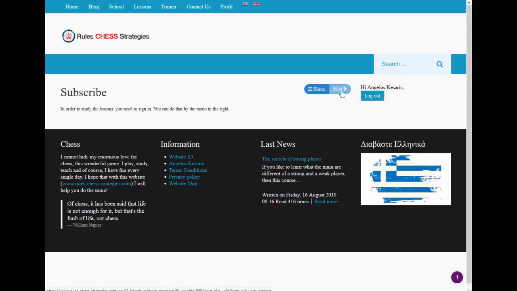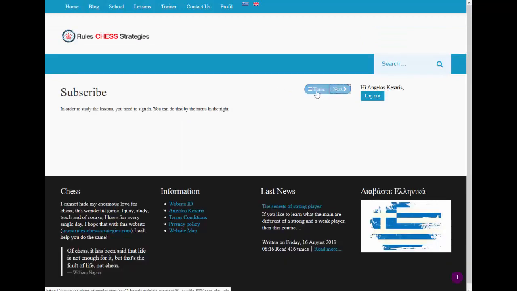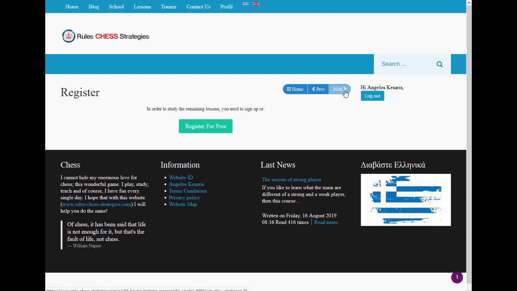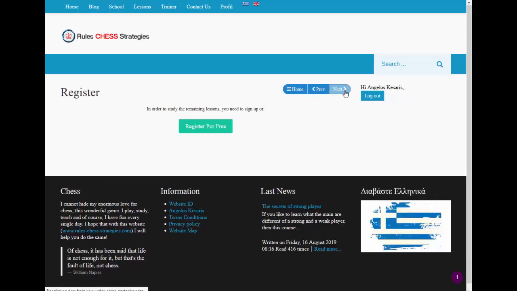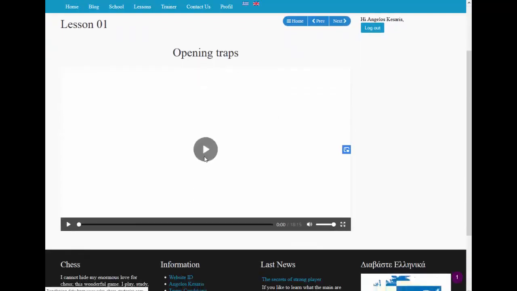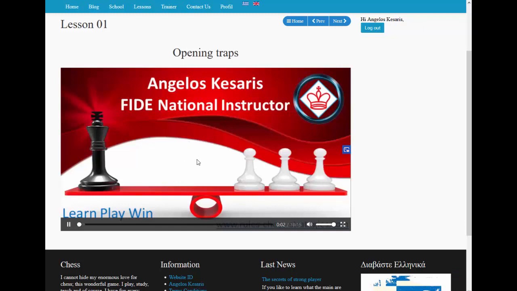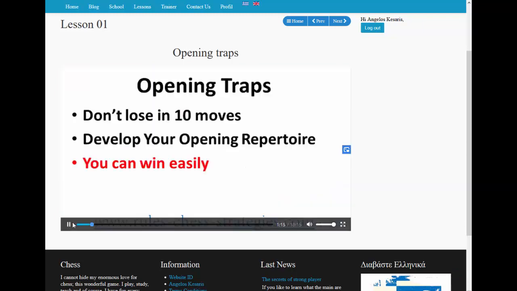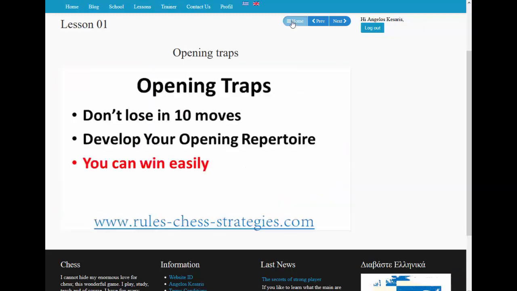You can move forward and backward with these menu items. It's very easy for you, and you can see of course the first lesson. You can see the first lesson on the website, and for that reason there is no need to download it on your computers, and you can avoid a lot of troubles. And you can see the videos if you have a computer, Mac, Windows, everything. You can see them from here. You can click and you can see the videos that I already created for you.